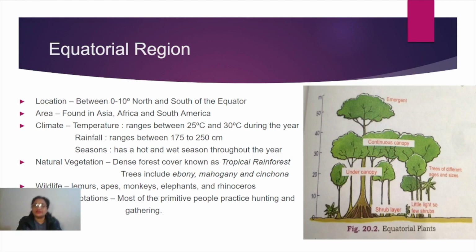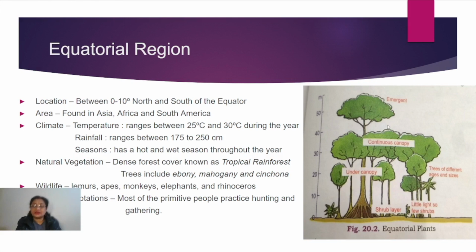The canopy is so dense that when we see it from a plane, suppose we take an aerial photograph, it seems like a green carpet is covering that area. It is so dense and there is rarely any gap left in between, and that's why it has got the name continuous canopy. This is the second layer.